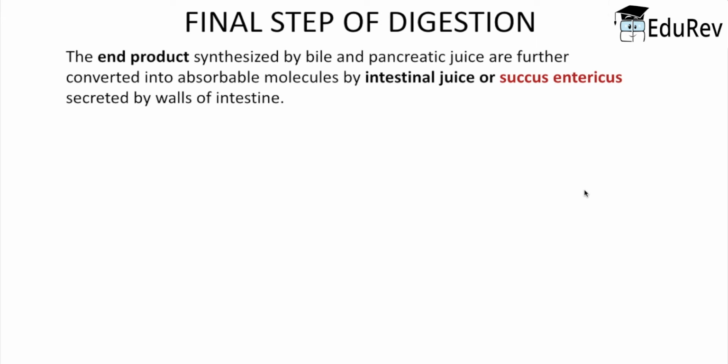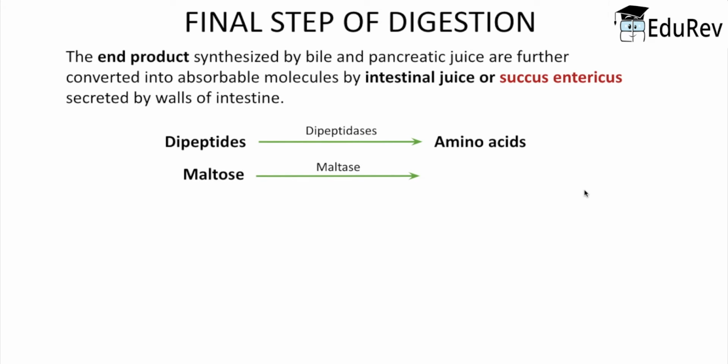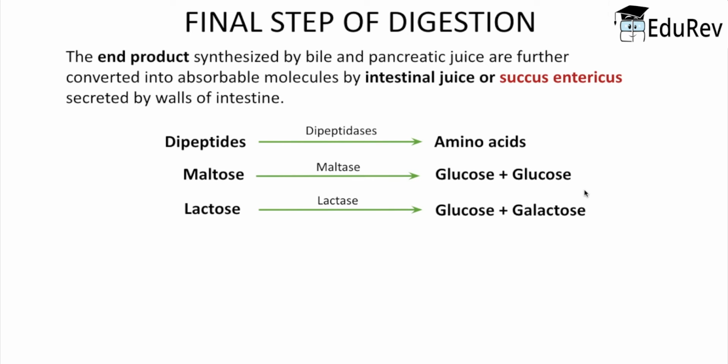And these end products, these simpler forms, are again converted into more absorbable molecules by intestinal juice or succus entericus, that is secreted by the walls of the intestine. So the chemical reactions taking place in the intestinal juice are: the dipeptidase enzyme converts dipeptides into amino acids, maltase converts maltose into glucose plus glucose, the enzyme lactase converts lactose into glucose plus galactose, and the enzyme sucrase, which is present inside the intestinal juice, converts